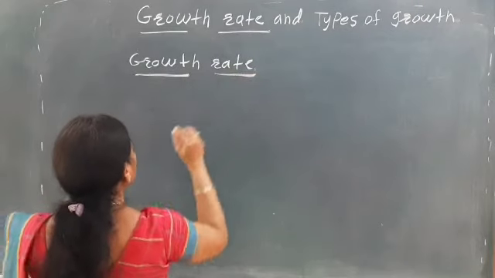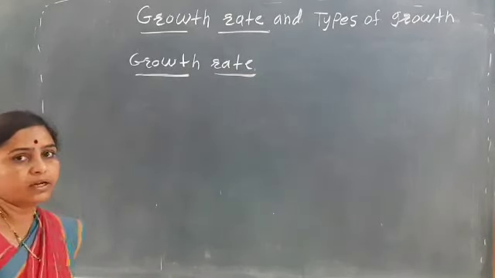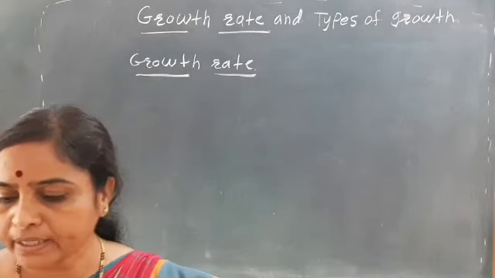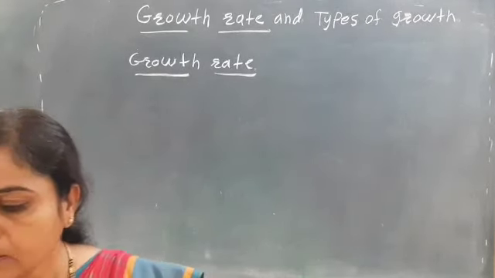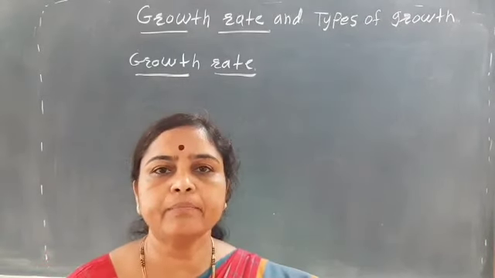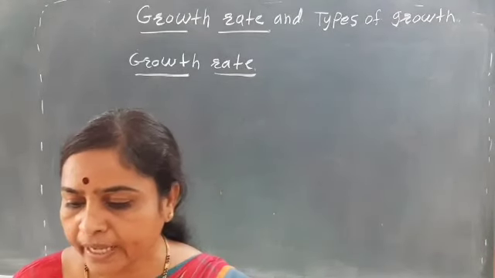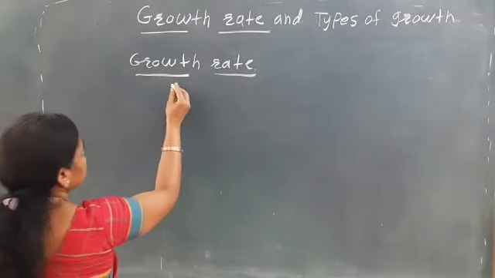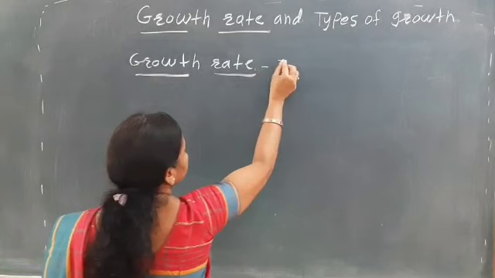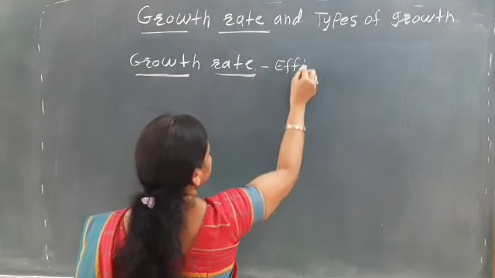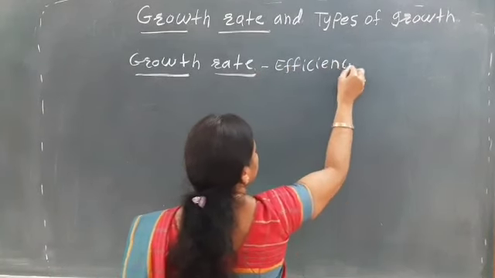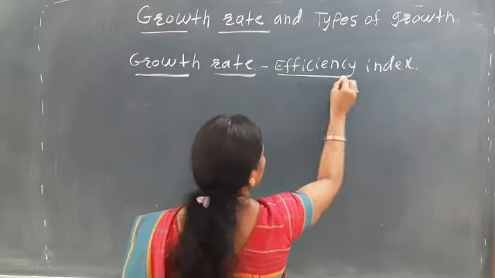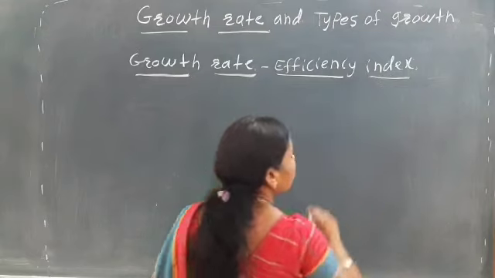Growth rate is the growth per unit time. So what is meant by the growth rate? It is the growth per unit time. It is also known as the efficiency index.